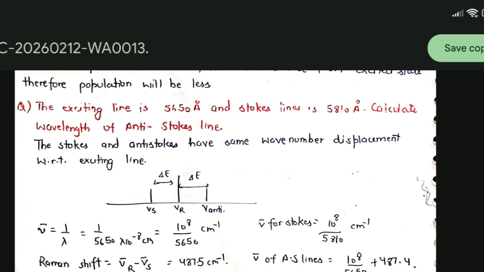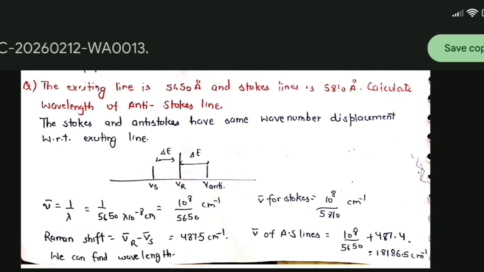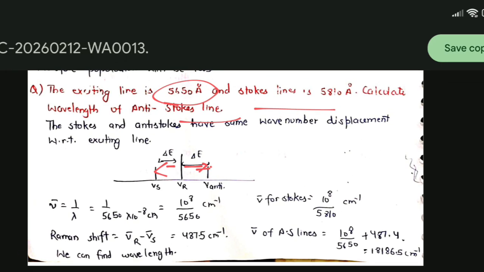Moving next, now we will see a numerical here. The exciting line is this, given the Stokes lines, and calculate the wavelength of anti-Stokes lines. As we know, the difference between the anti-Stokes and Stokes lines is the same. Okay, then what we can do here: angstrom is given, we will find the wave number in terms of energy.